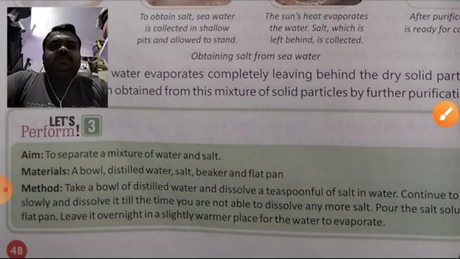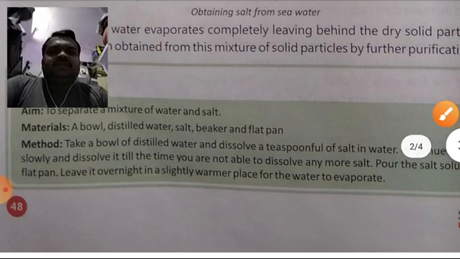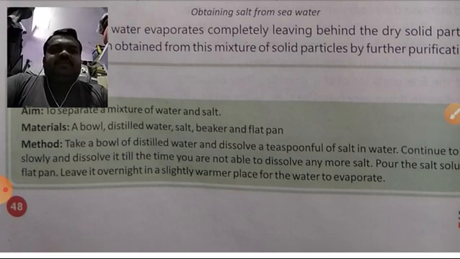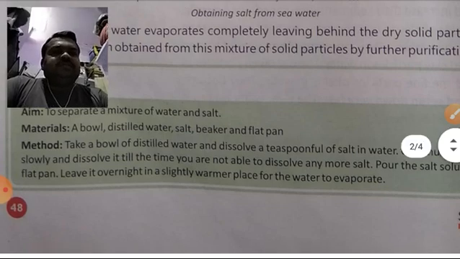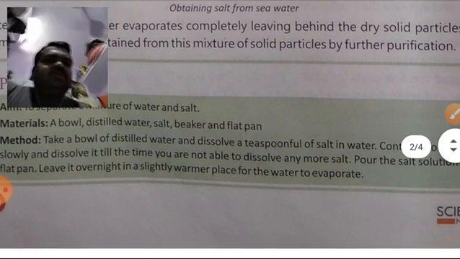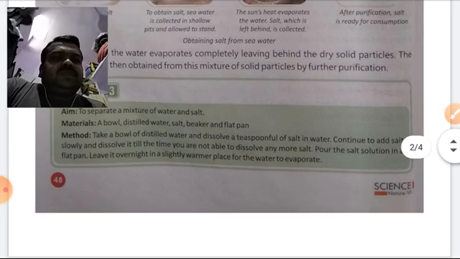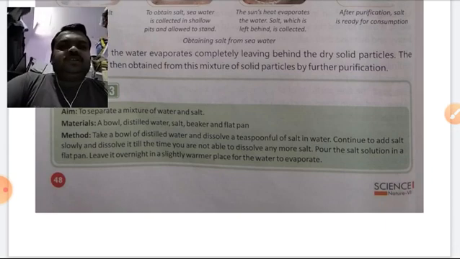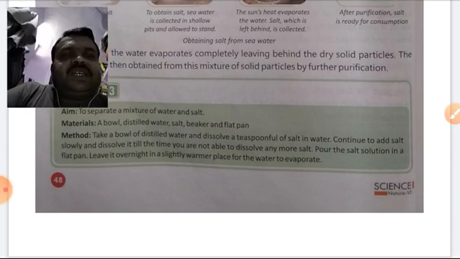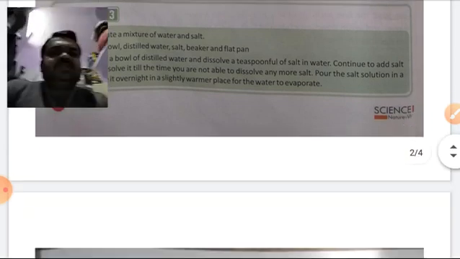Continue to stir slowly and dissolve it till the time you are not able to dissolve any more salt. Pour the salt solution in a flat pan. Leave it overnight in a slightly warmer place for the water to evaporate.